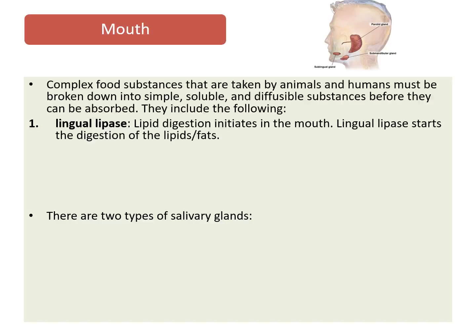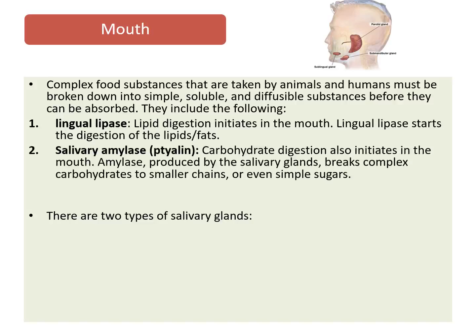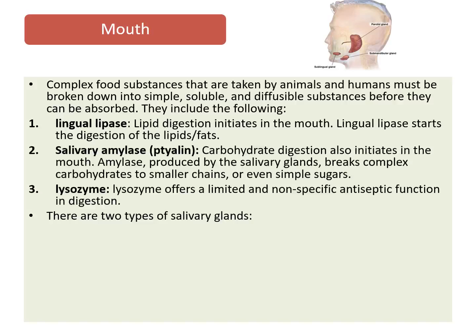Now coming to the complex food substances which are taken by animals and humans. They must be broken down into simple, soluble, diffusible substances before they can be absorbed. They include the following: lingual lipase, salivary amylase, lysozyme.